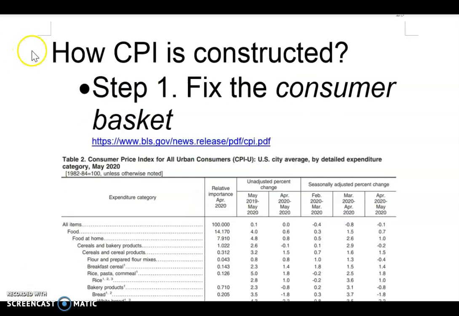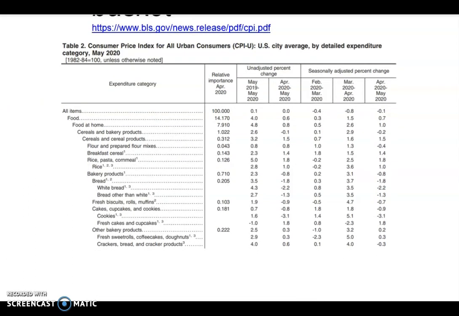Now let's see how the consumer price index is constructed. Step 1 is to fix the consumer basket. Through the survey that we mentioned earlier, they gather the data from the households and then enter it into their database. In their database, you can see that things are classified in great detail.